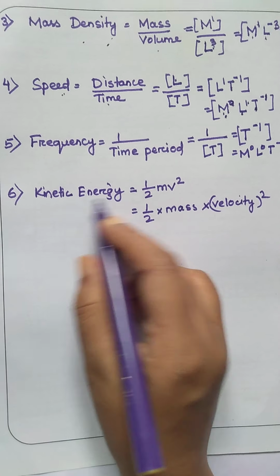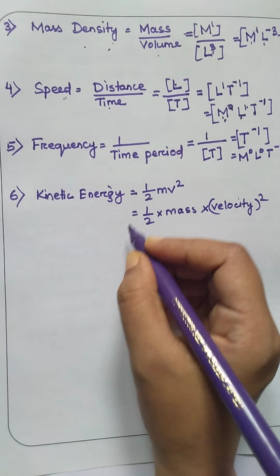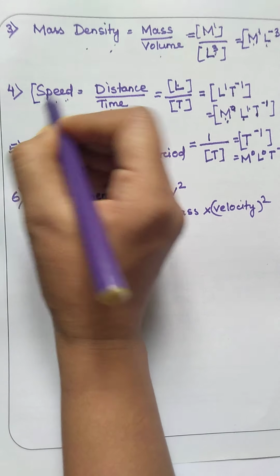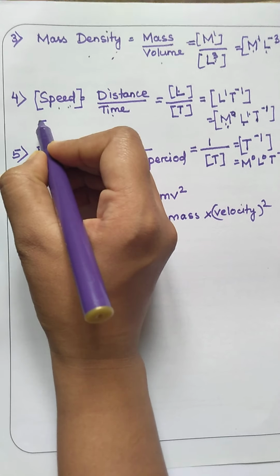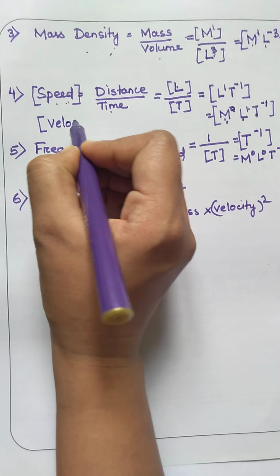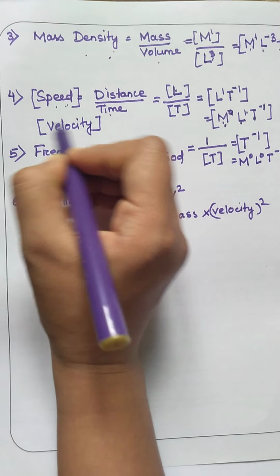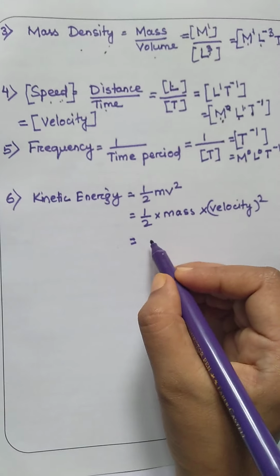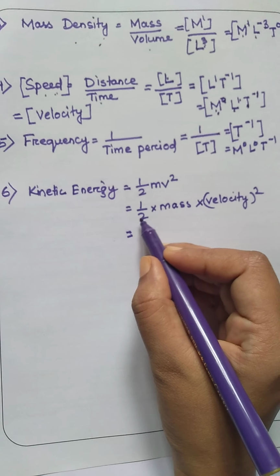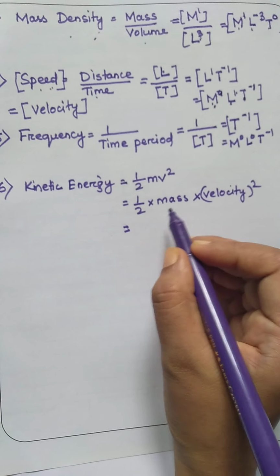Last one I will discuss is kinetic energy. See, whatever the dimensional formula of speed, that will be the dimensional formula for velocity. So the half, being a constant, will not have any dimension.